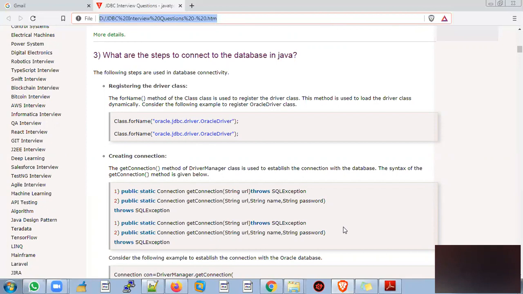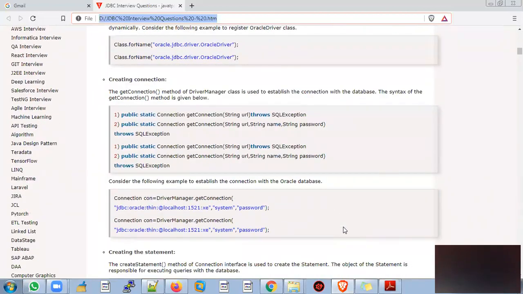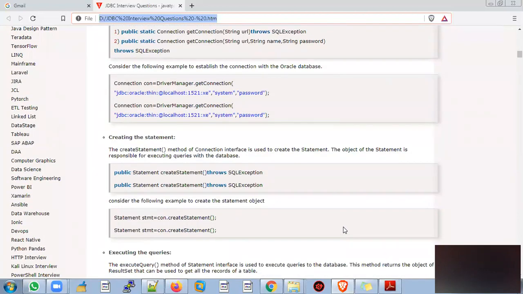Next is creating the connection. We have different types of getConnection methods with different parameters. We use DriverManager.getConnection, where we pass the URL, username and password, and we get the connection object. After getting the connection object, we have to execute the query. For that, we use the connection object and call the createStatement method, which returns the statement object.